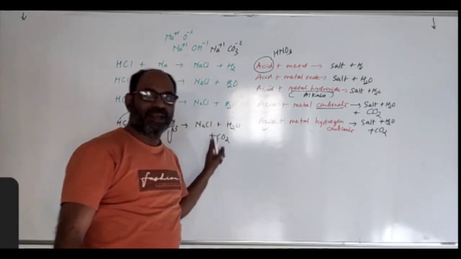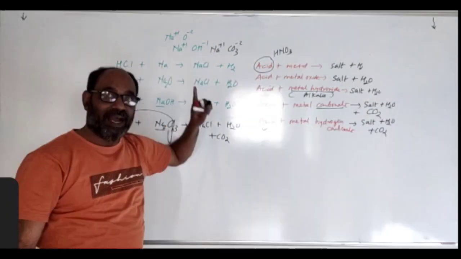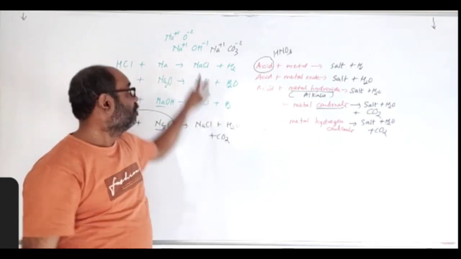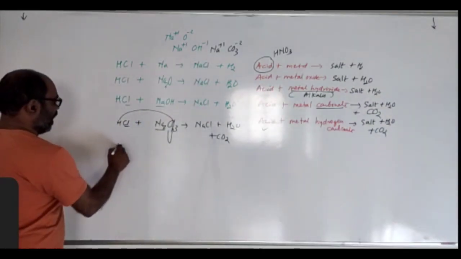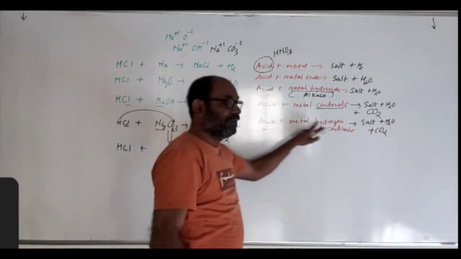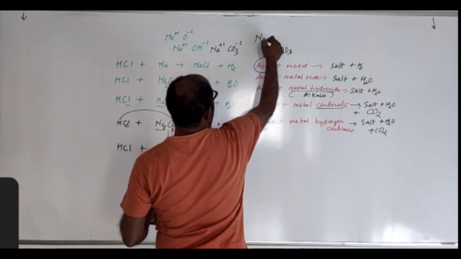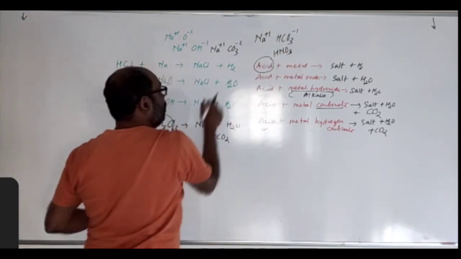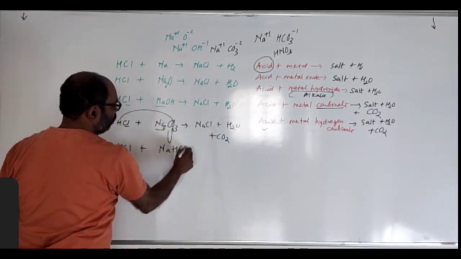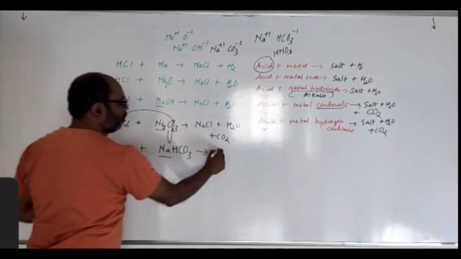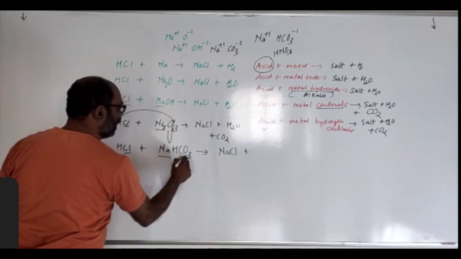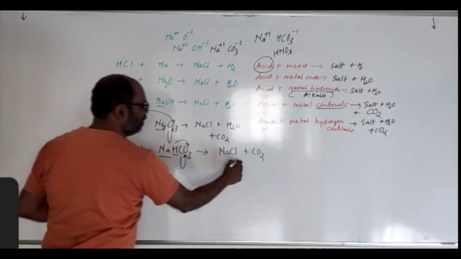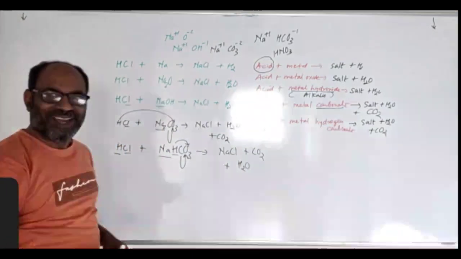If you remember this, you can write this. I have told you all this balancing. I cannot give more time in revision, you should know how it is formed. Yes, remember the balancing. Next, HCl plus, this time metal hydrogen carbonate. I take the same metal sodium Na+1 and hydrogen carbonate is HCO3 minus, it will join directly, NaHCO3. Yes, sodium reacts with chlorine to give the salt sodium chloride. Carbon reacts with oxygen to produce carbon dioxide, and this H reacts with oxygen to produce water. Afterwards, you can balance those equations.